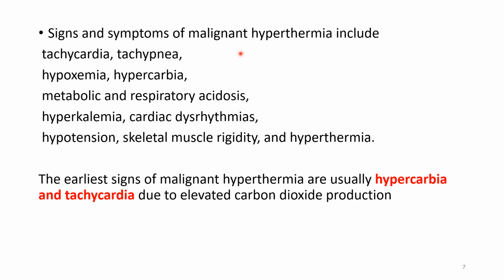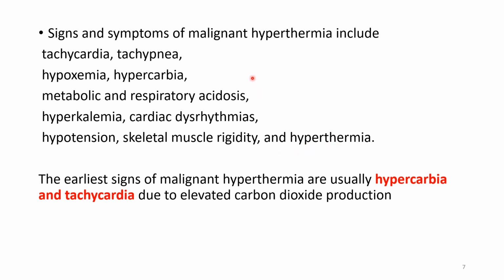What are the signs and symptoms of malignant hyperthermia? It includes tachycardia and tachypnea, that is increased pulse rate and increased respiratory rate, hypoxemia, that is decreased oxygen content in the blood, and hypercarbia, increased carbon dioxide content in the blood, metabolic and respiratory acidosis, hyperkalemia, that is increased potassium levels in the blood leading to cardiac dysrhythmias, hypotension, decreased blood pressure, skeletal muscle rigidity because of continuous muscle contraction, and hyperthermia, increased heat production.